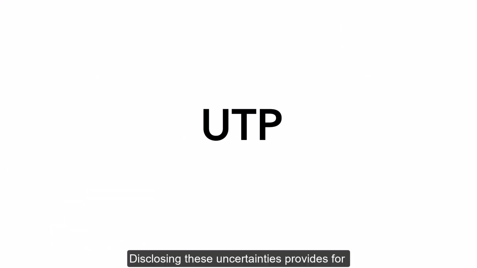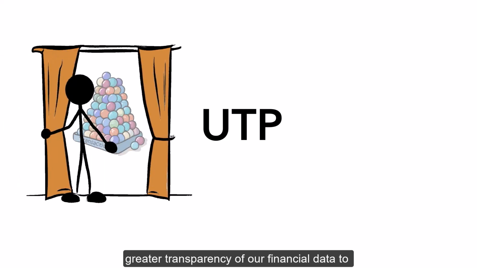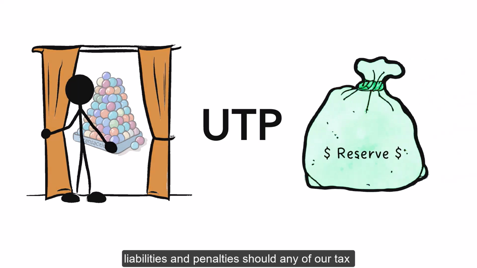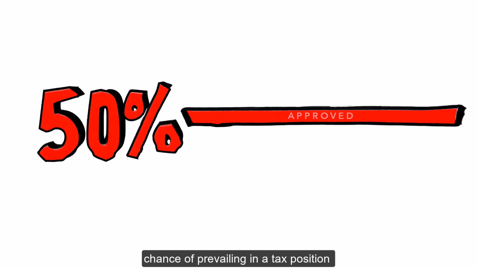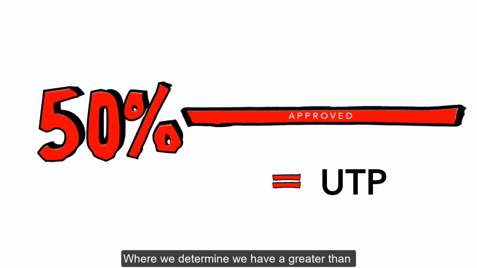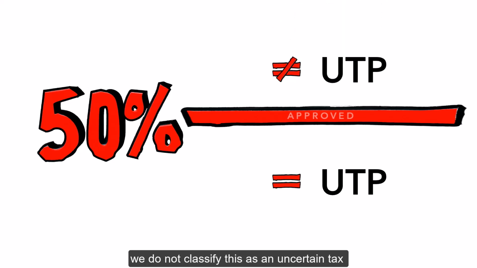Disclosing these uncertainties provides for greater transparency of our financial data to public investors. We also must record a reserve to cover any potential tax liabilities and penalties should any of our tax positions be disallowed as part of an audit. When we believe we have a less than 50% chance of prevailing in a tax position under the scrutiny of an audit, we must report the position as a UTP. Where we determine we have a greater than 50% probability of a tax position being sustained based on its technical merits, we do not classify this as an uncertain tax position.